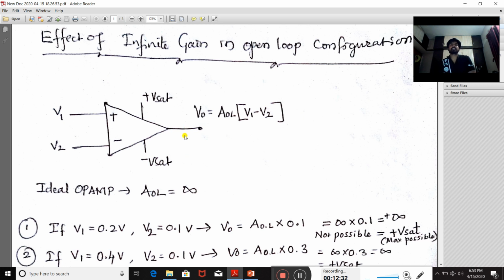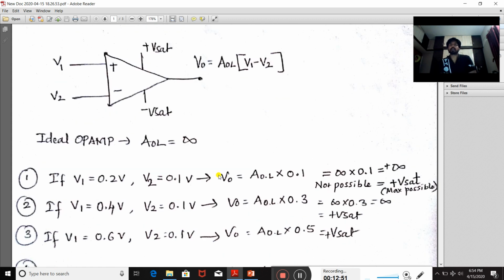Hence, there is a need to connect the signal from the output to the negative input terminal to control the gain of the operational amplifier. Then it works as an amplifier circuit, else it works as a comparator.